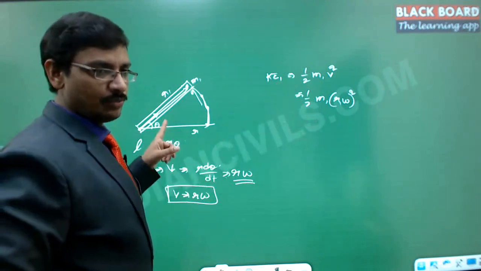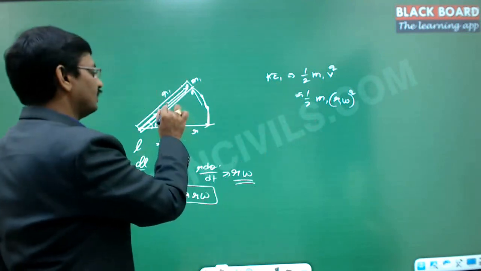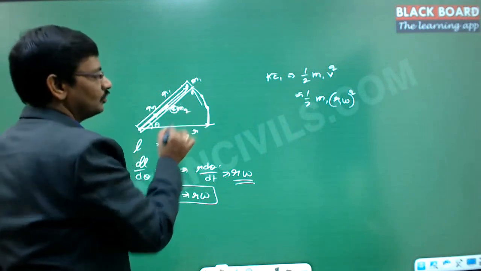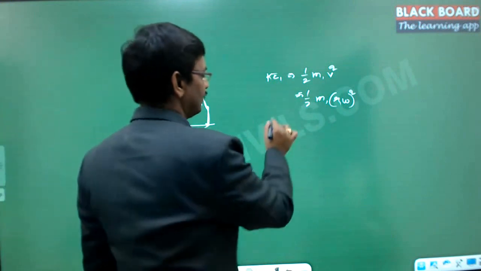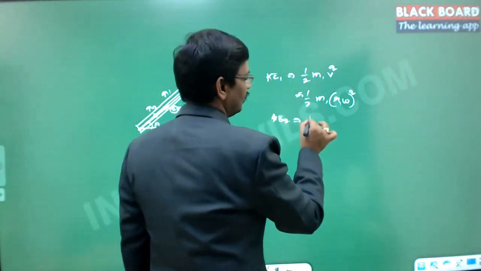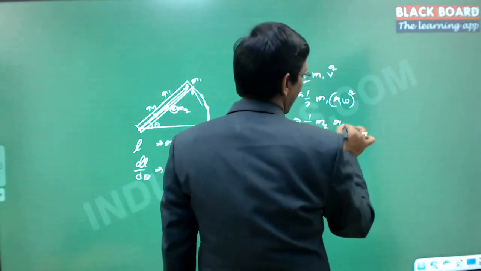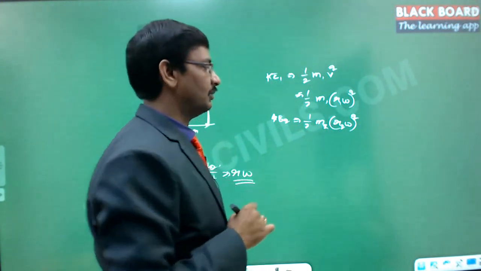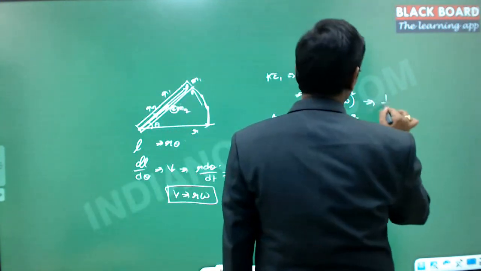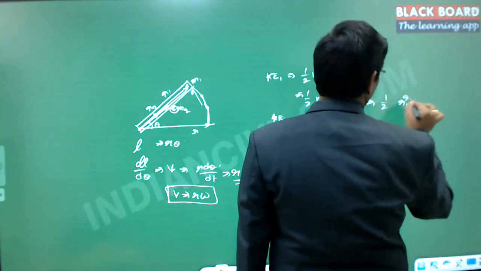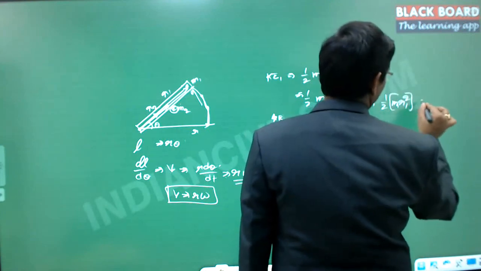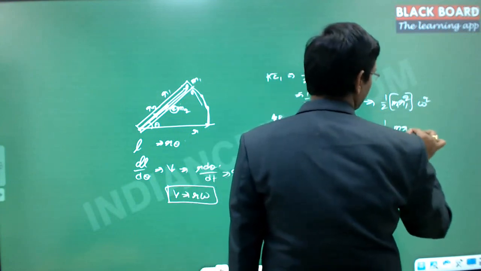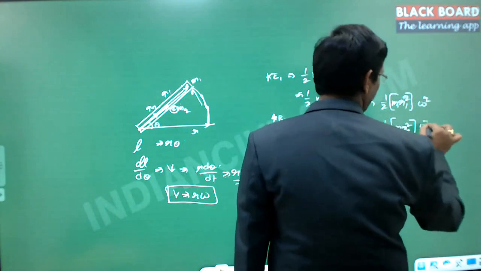Where omega is the same for all the particles. Now if I take one more particle here, this is the second particle, at a radial distance of r2 and having a mass of m2, and the kinetic energy of that particle is KE2. If you calculate it, this is going to be half m2 into r2 omega whole square. This omega is the same for that particle also because the angular displacement is the same. So it can be half r1 square m1 omega square, and then for this, half m2 r2 square omega square.